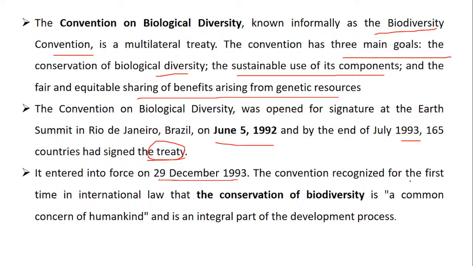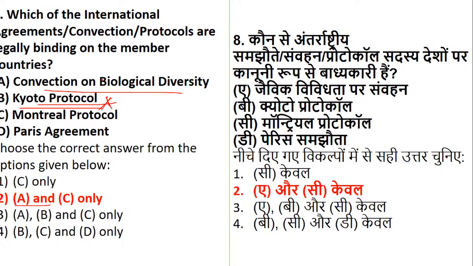The convention recognized, for the first time in international law, the conservation of biodiversity as a common concern of humankind, and hence an integral part of the development process. Now please remember, we are talking about legally binding. In that we have Convention on Biological Diversity, which is a must for every country, and we have Montreal Protocol.